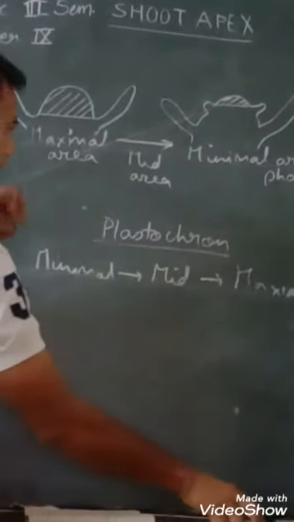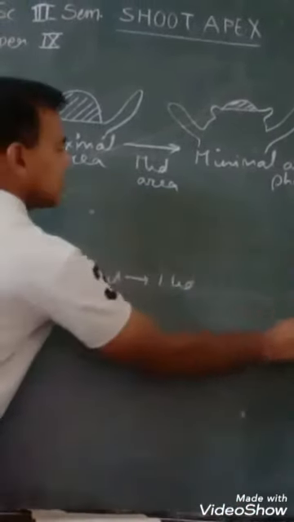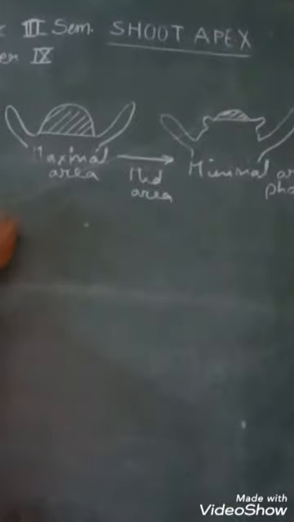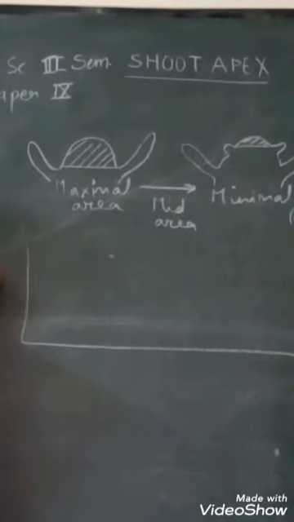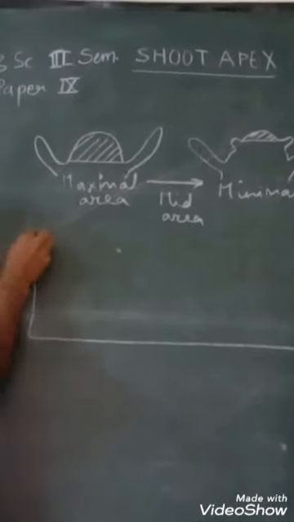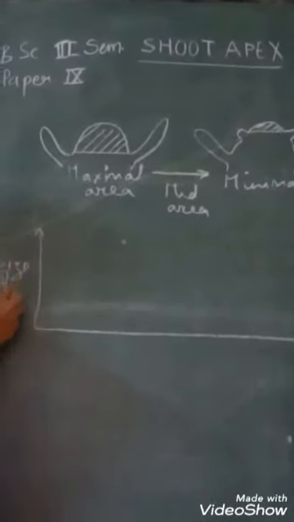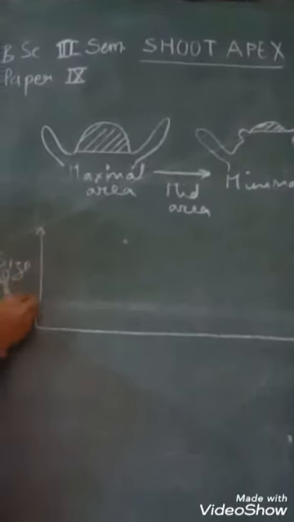If we plot a graph for this, then what do we observe in that graph? It is the size of apex, and here is the time.